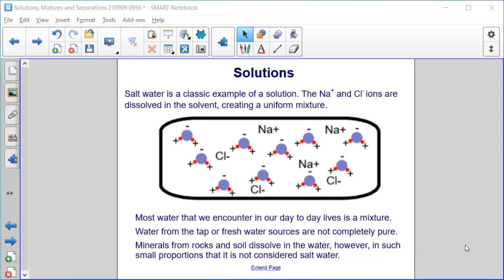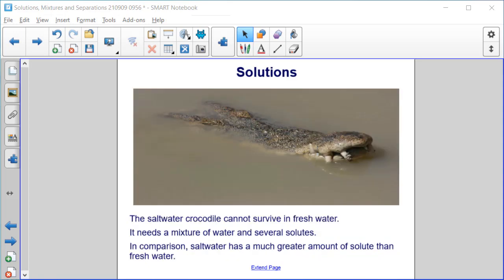Water from the tap or freshwater sources is not completely pure. Minerals from rocks and soil dissolve in the water. However, in such small proportions that it is not considered salt water. This scary looking fella is a saltwater crocodile, and in order to survive, he needs a mixture of water and several solutes. He can't survive in fresh water.